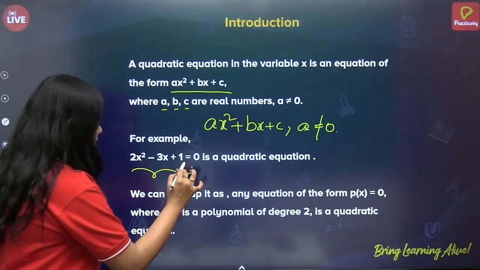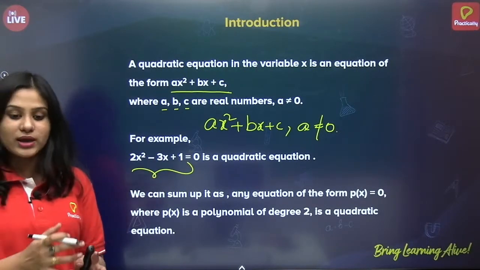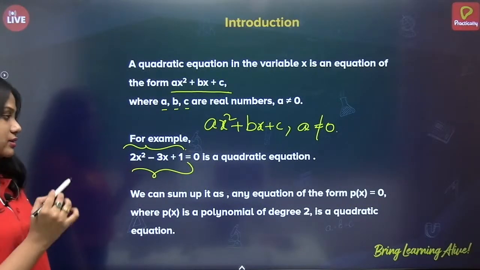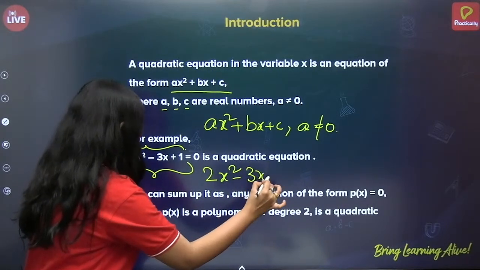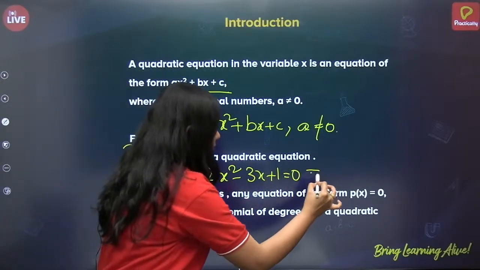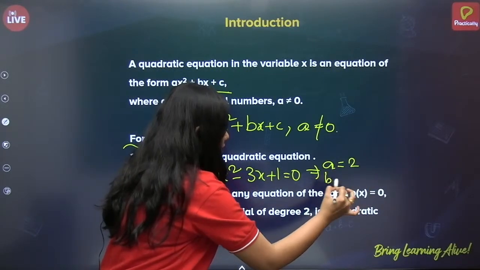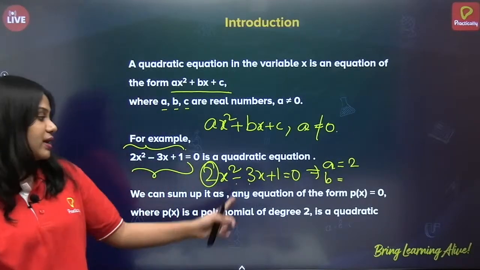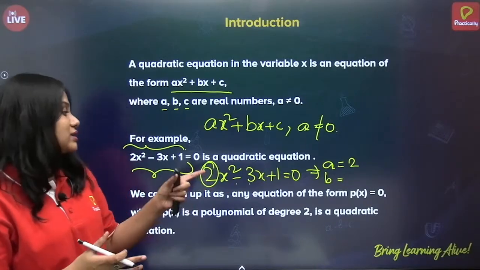Now let us see an example. Here we have the example 2x square minus 3x plus 1 equals 0. In this case, we will see what are a, b and c. Let me write the equation 2x square minus 3x plus 1 equals 0. So what does this imply? a is equal to 2 and b is equal to 3 or minus 3. Can anyone answer me what will be the value of b? Come on, type in the comments. What is the value of b?